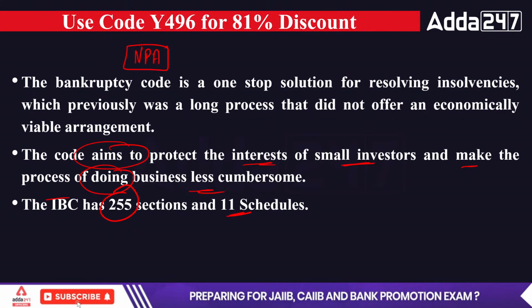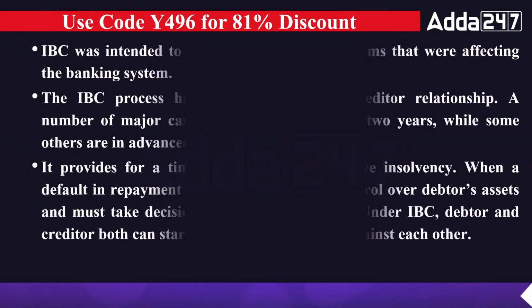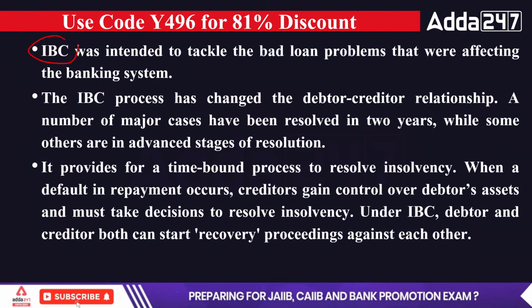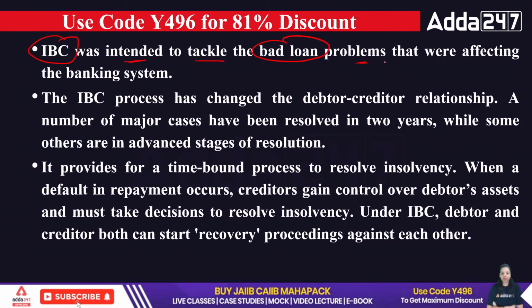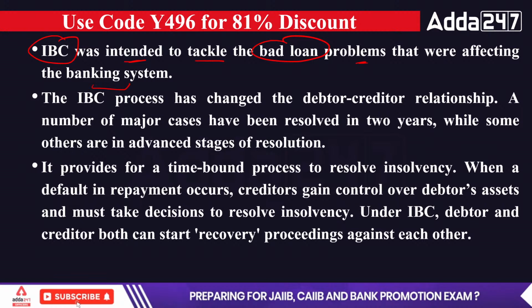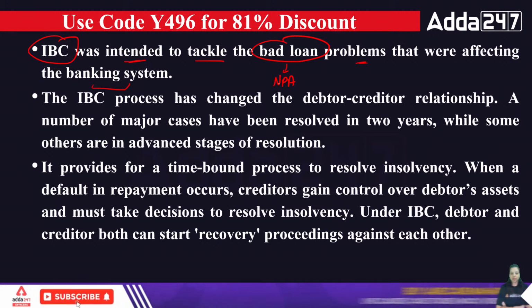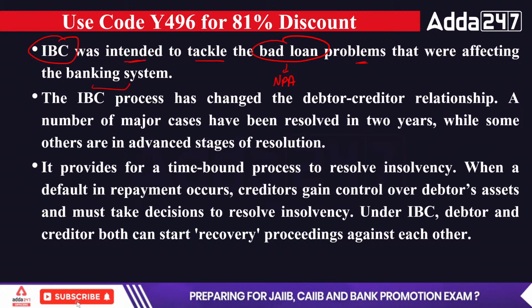And the recovery of NPA will be done with the help of the IBC, which has 255 sections and 11 schedules. Now, if I talk about IBC, it was intended to tackle the bad loan problems that were affecting the banking system. So the Insolvency and Bankruptcy Code was introduced to tackle the bad loans, meaning the NPAs, the loans on which the principal amount and the interest is not paid by the customer, that were affecting the banking system.